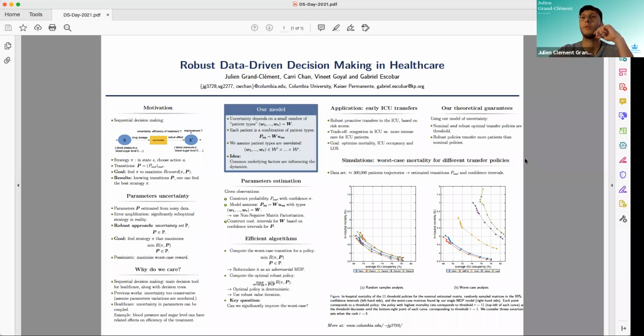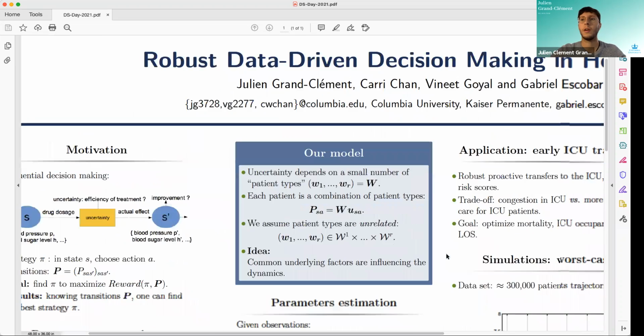Using the data set, we are able to make some simulations and estimate the mortality rate versus the average ICU occupancy. So what we do on the left-hand side here is that we have the nominal curve, which is, I can zoom in here.